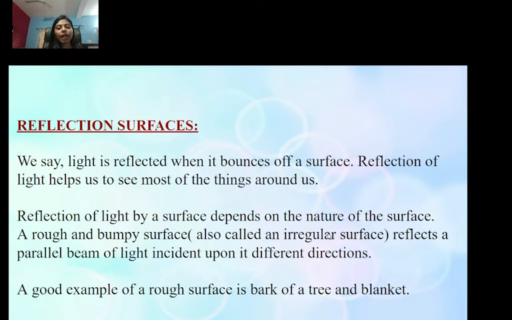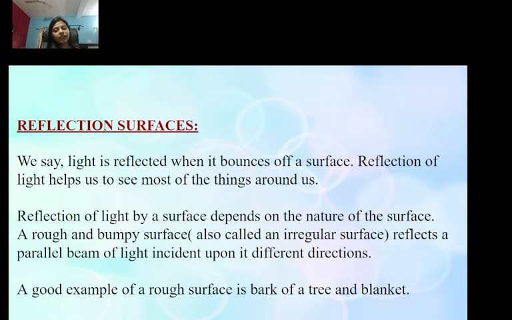A rough and bumpy surface is also called an irregular surface. If there is a rough surface, or up and down surfaces, then it is called an irregular surface that reflects a parallel beam of light incident upon it in a different direction, okay? So reflection also occurs on a rough and bumpy surface, but the parallel beam of light is reflected in different directions. For example, you can take the bark of a tree, or a blanket.